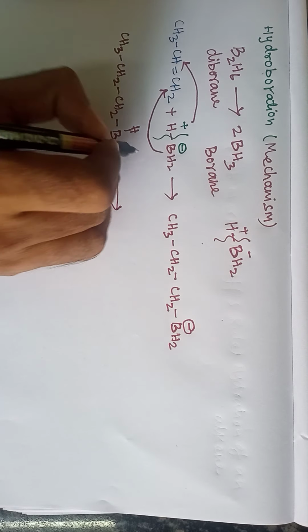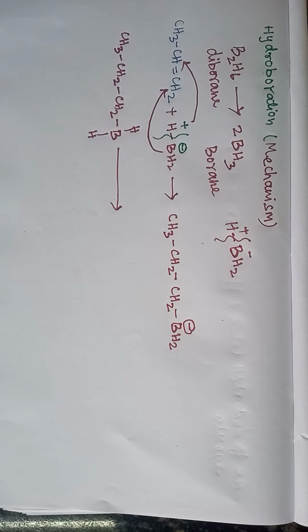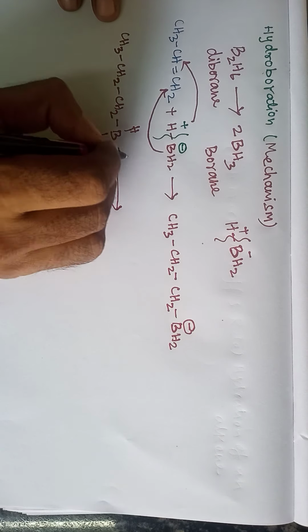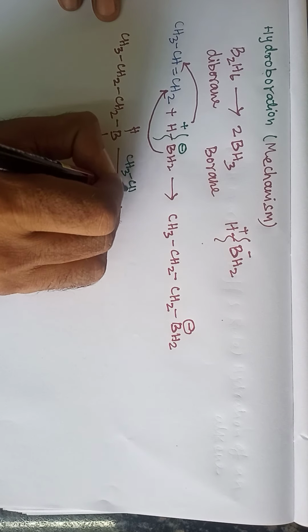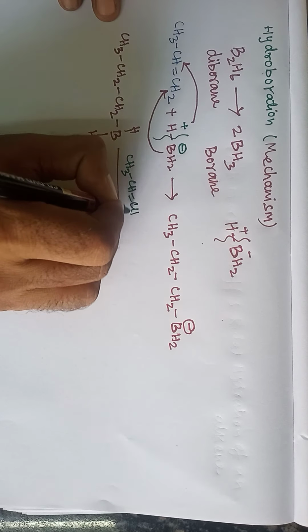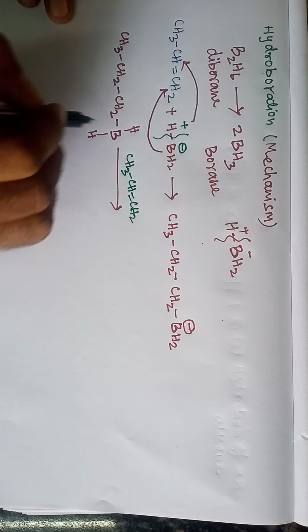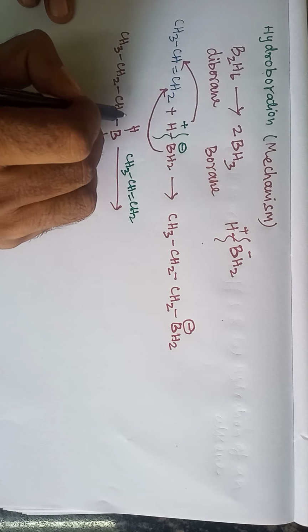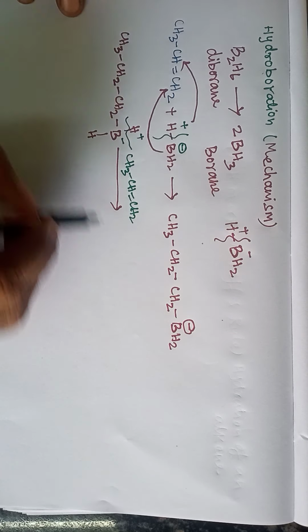Here another mole of propene, CH3 CH double bond CH2, comes and reacts. It breaks into H plus and BH minus.